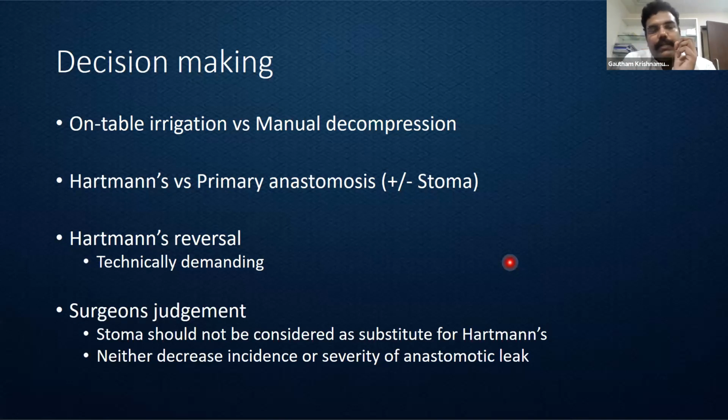In case there is a doubt that the colon is hugely distended and it is still filled with feces, and it is not able to be evacuated with either of the two measures, that is irrigation or decompression, it is preferable to do a Hartmann's at that stage. Because I do find sometimes surgeons believe we can do the reconstruction and do a protective stoma. But the remaining stools in the ascending colon and transverse colon are likely to leak from the anastomosis if it's not properly performed. So a proximal stoma will neither decrease the incidence nor the severity of the anastomotic leak.